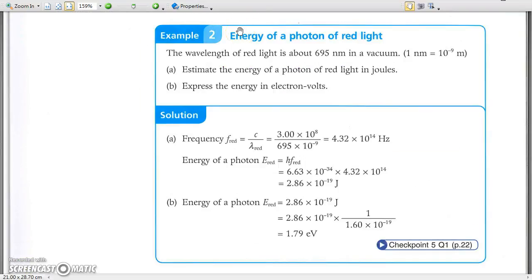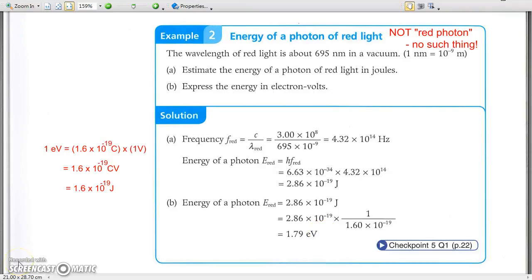Energy of photon of red light. The energy of a photon of red light can be calculated using the formula E equals hf. This energy can be expressed in joules, but better be expressed in electron volt. Better because electron volt is a smaller unit, which is more appropriate for small energy.